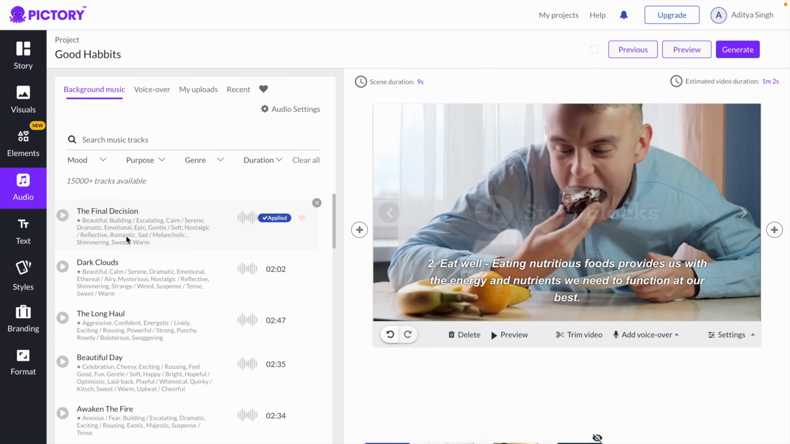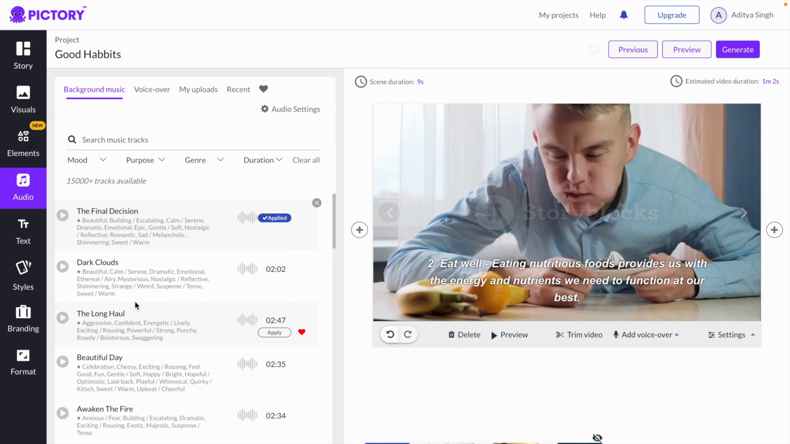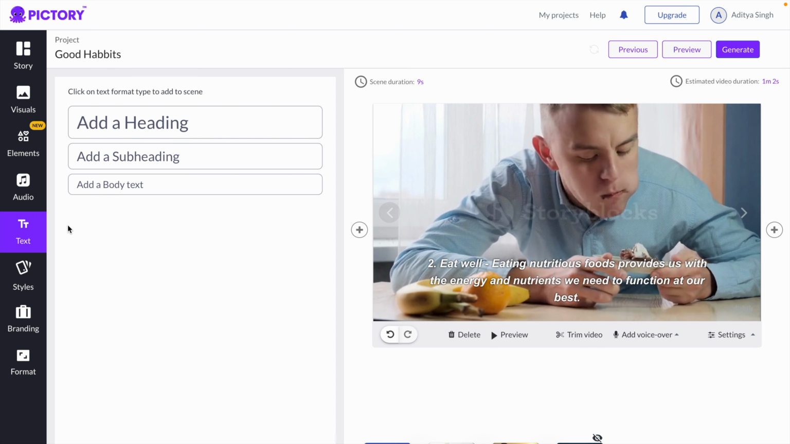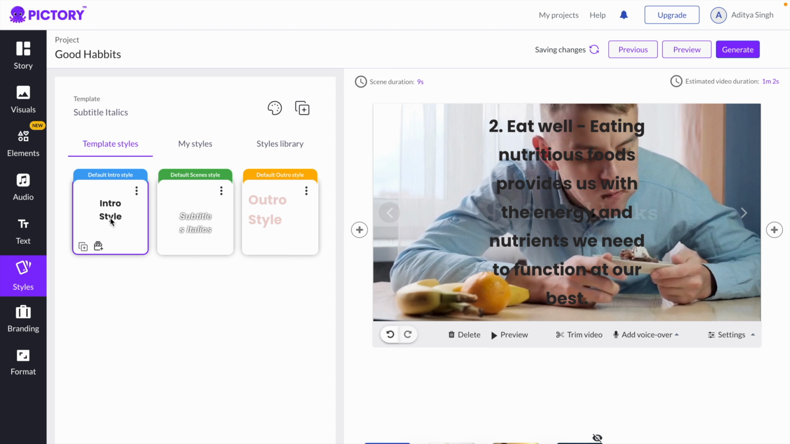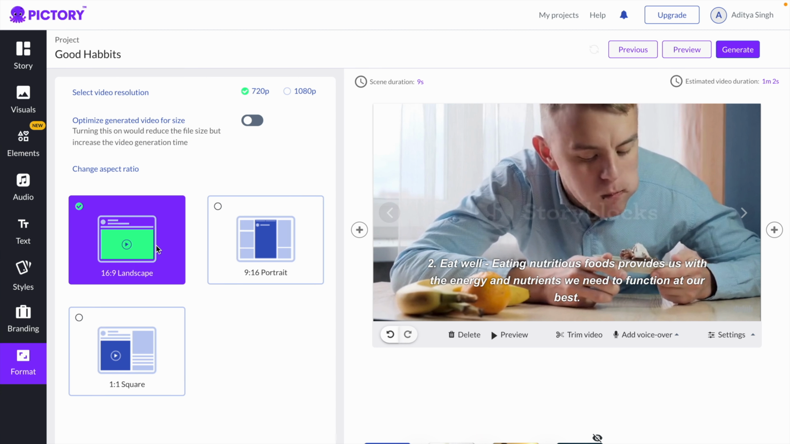And now if you want to do some background audio change, you can do that. If you want to change the text, like you want to add your subtitle or your body, that is also there. Now if you want to change the subtitle style, you can do that, like intro subtitle, then the outro style is also a good one. And similarly you have the format again. If you want to choose another format, you can choose from here also.